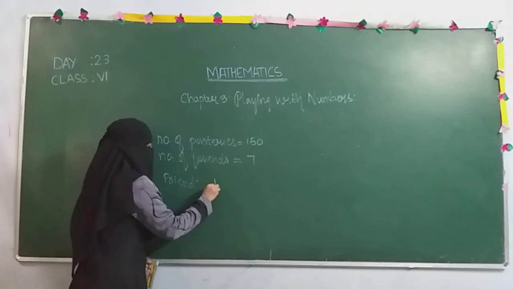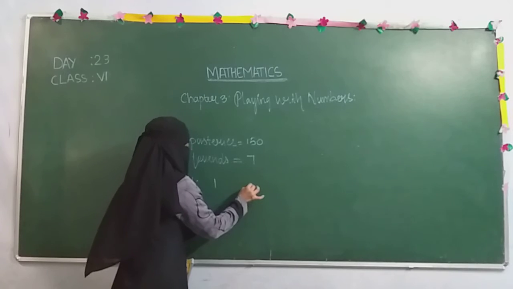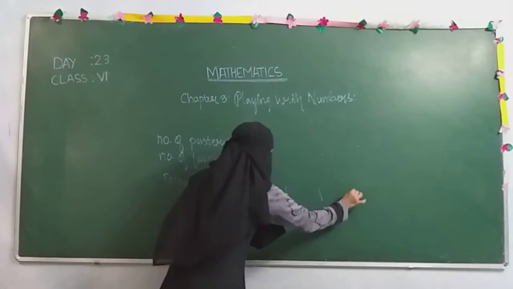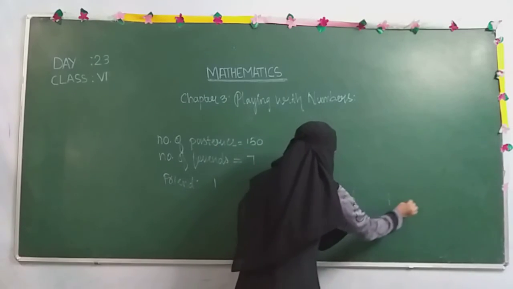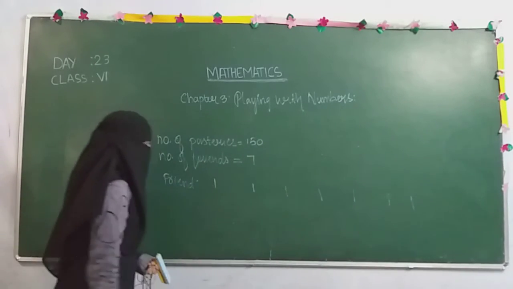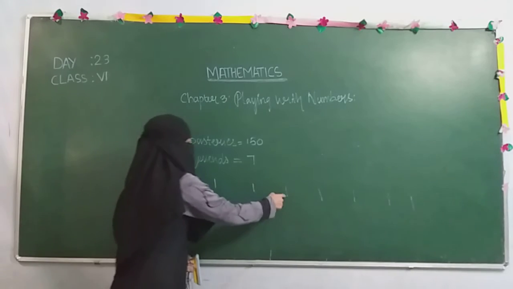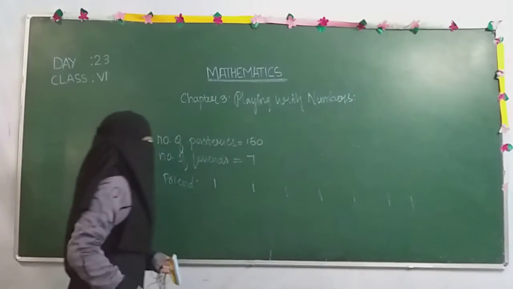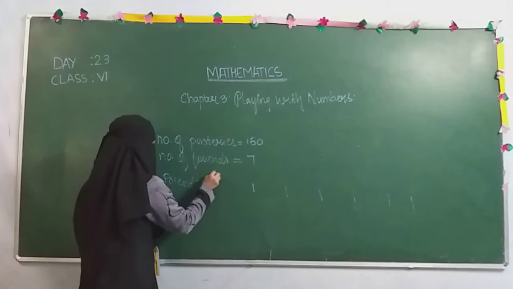So how many friends were there? 1, 2, 3, 4, 5, 6, 7. Just count it: 1, 2, 3, 4, 5, 6, 7. 7 friends were there, so I have denoted it like this.